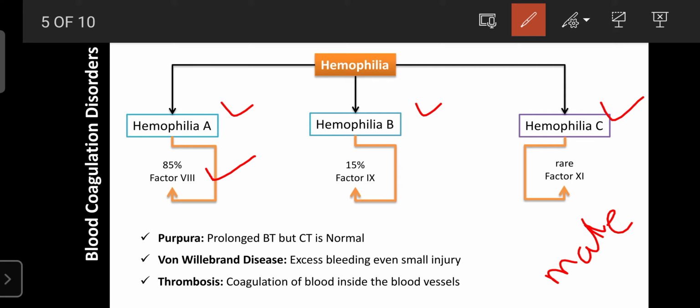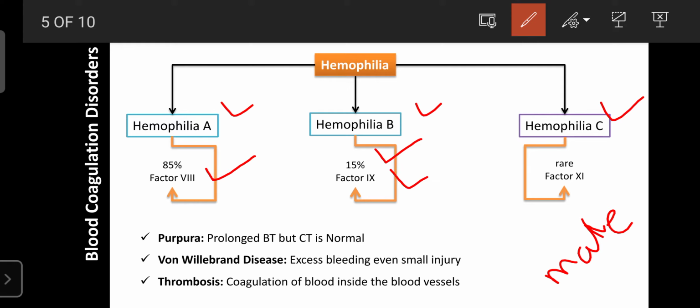Hemophilia is one type that occurs in males. Worldwide, 85% of the affected population suffer from hemophilia A, which occurs due to deficiency of factor 8. The second condition is known as hemophilia B. Only 15% of the world population suffer from this clotting disorder, or blood clot disorder, known as hemophilia B, which occurs due to deficiency of factor 9.